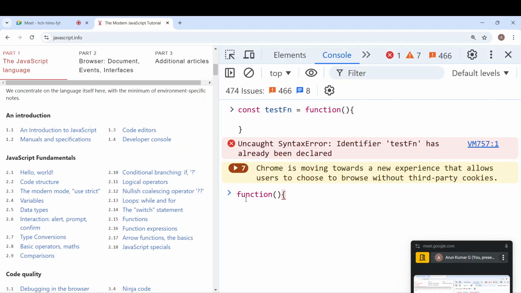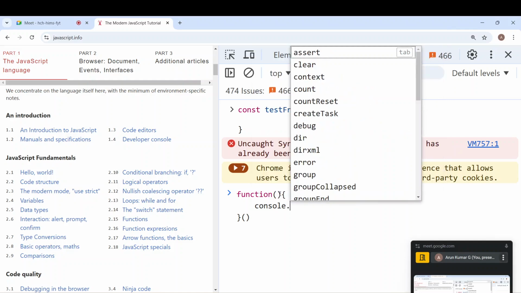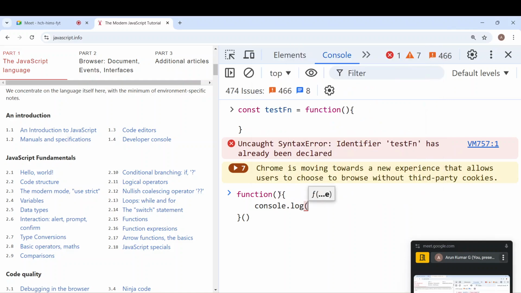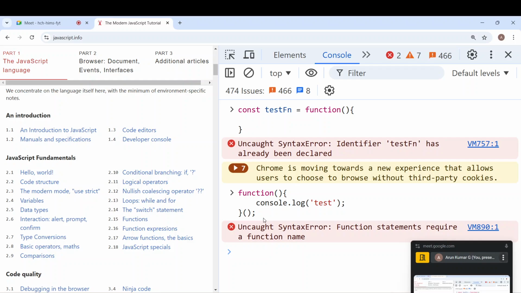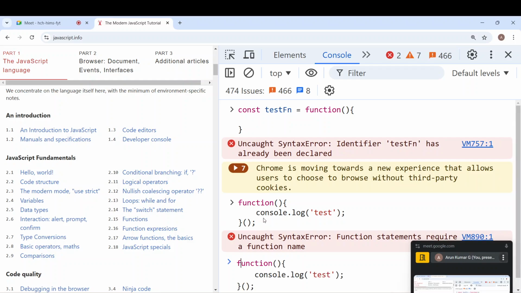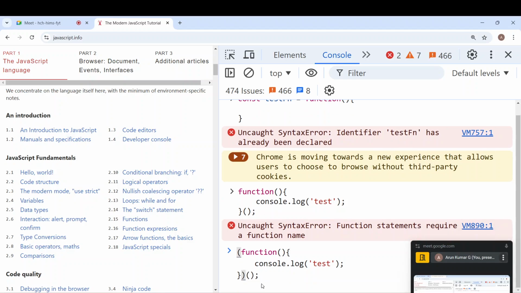Yes, JavaScript also provides one more way of creating a function. I think I told you only three, but you see I can call a function immediately after it has been defined. Sorry, this is not the way. Wrap it inside parentheses like this.